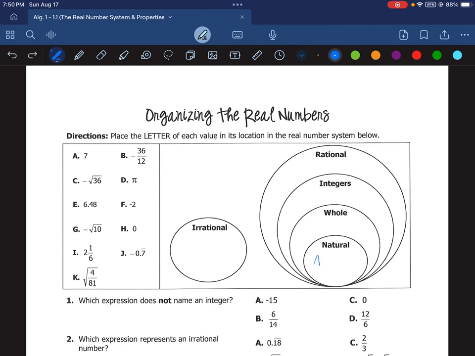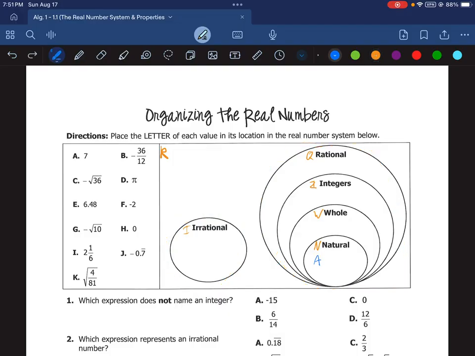natural. Now I do want to note here that I'm going to put the letters for the different number groups. So we have N for natural, W for whole, Z for integer. I almost put I. I made a mistake there. I is irrational. And then Q for rational, and then these are all part of the real number system. So I'm just going to say everything in this box is real, whether it's in the big circle for rational or the small oval for irrational. My apologies, I misspoke.